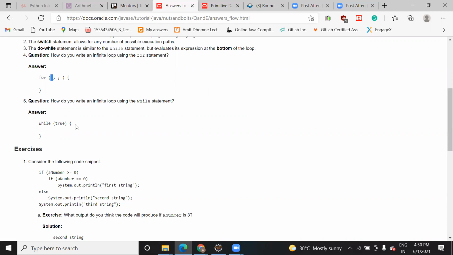Zero means false. So why can't we use false then? No, I mean to say that in place of true and false, you can use 0 and 1 also.